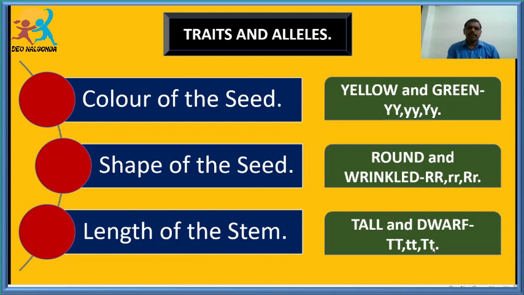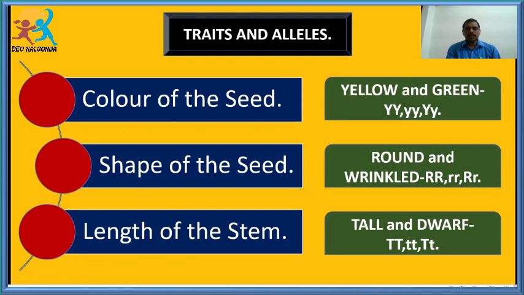Students, I have already explained homozygous, heterozygous and alleles very clearly in the last class. So here I am giving three examples of traits, but Gregor Mendel has taken a single trait for his experiment to explain very clearly. In this monohybrid cross we are concentrating only on the color of the seed. By taking color of the seed he explained very clearly. Students, now you are very clear what are traits, alleles, homozygous and heterozygous, and we have discussed all this. So what is an allele?